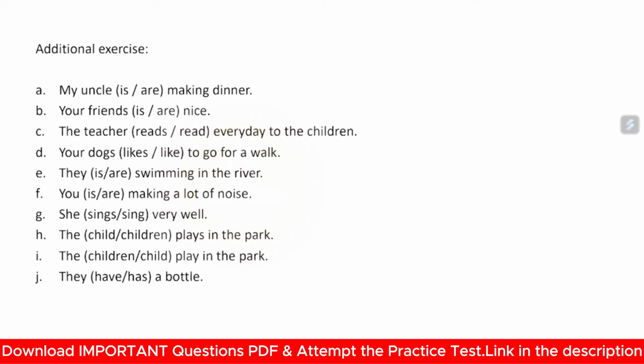Now, additional exercise. My uncle is making a dinner. So here the right option will be is. You will have such questions in your exam. Okay, this is from the exam point of view. Now, your friends are nice or is nice? Plural, so are. The teacher reads every day to the children. Your dogs like to go for a walk. It will be like, not likes.